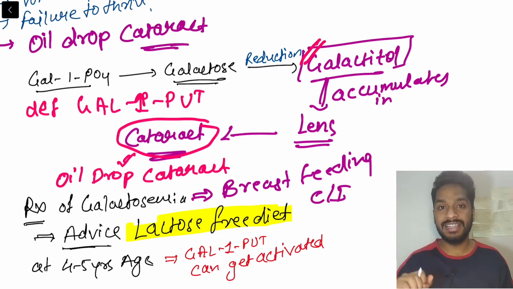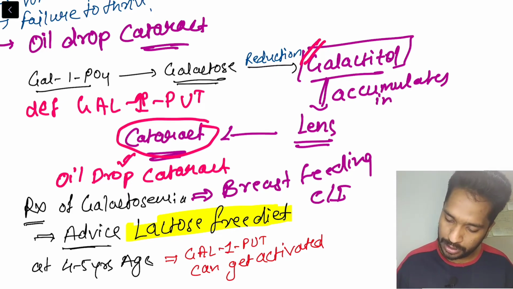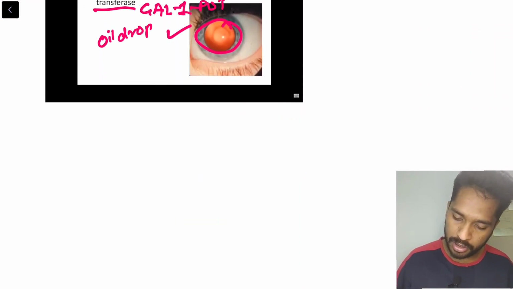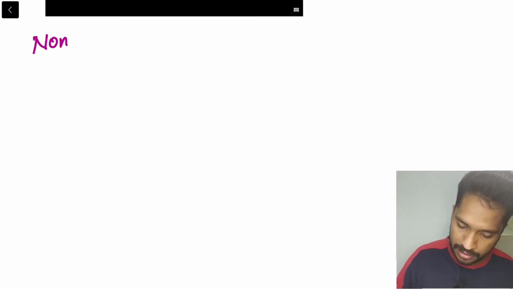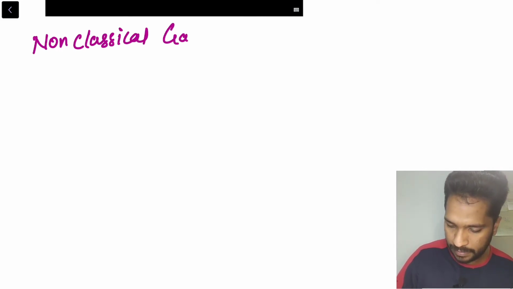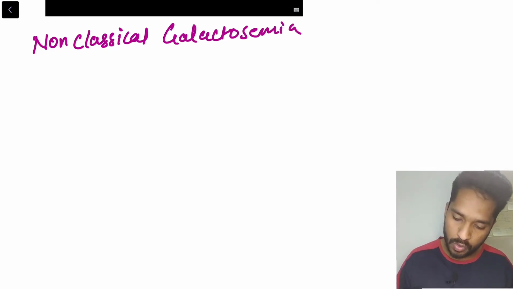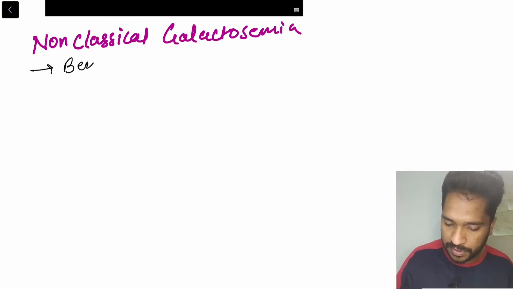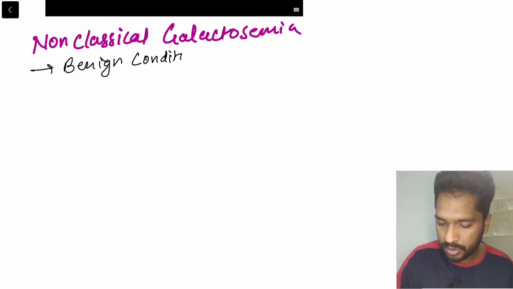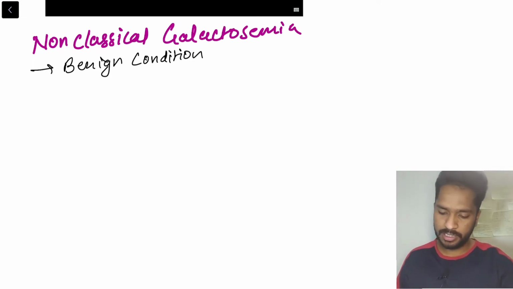So that was about classical galactosemia. A few lines about non-classical galactosemia also we should know, because there can be one-liner questions in some exams. So what is happening in non-classical galactosemia? First of all, it is a benign condition, so no intellectual disability is seen in this child.